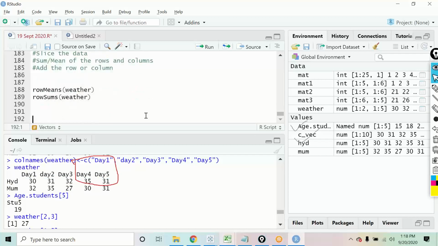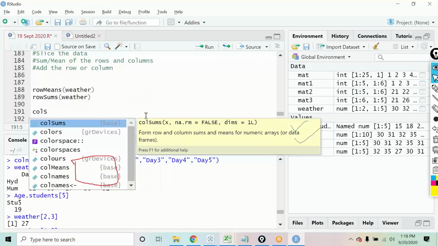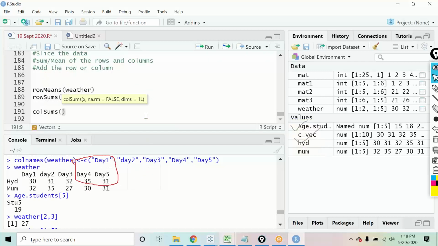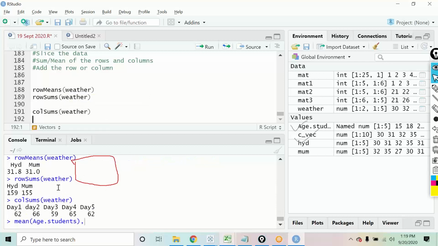Perfect. Now similarly, try the two other functions, colSums and colMeans. If you say colSums, that is the sum of the columns. It will give you 5 values, 30 plus 32, 31 plus 35. That is how you will get the output if you use the function colSums: the total of day 1, day 2, day 3, day 4, day 5. You can see that output coming up here.